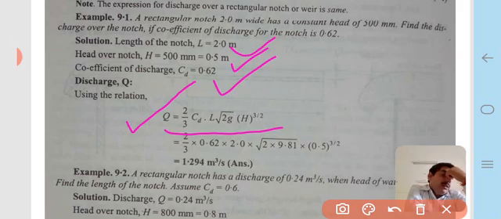Putting all the values of L, g, H and CD in that equation, that is 2 by 3 into 0.62 into 2 into under root 2 into 9.81 into 0.5 to the power 3 by 2, we calculate that value and obtain the discharge of that type of notch, which is 1.294 meter cube per second.